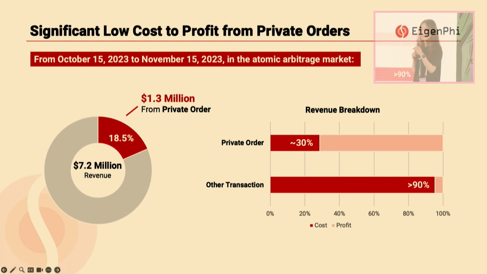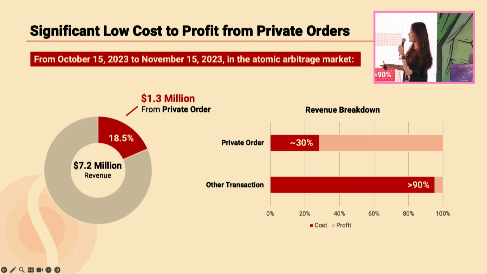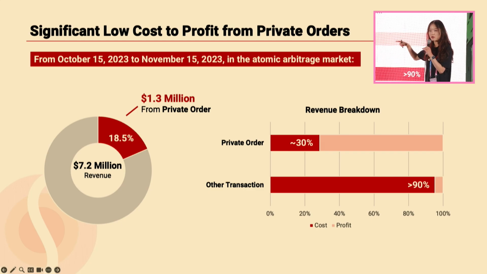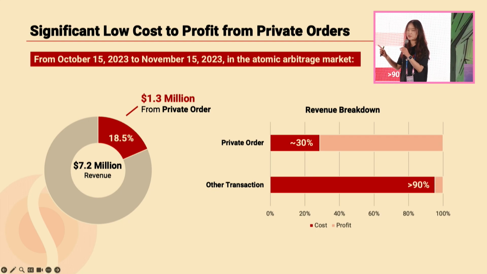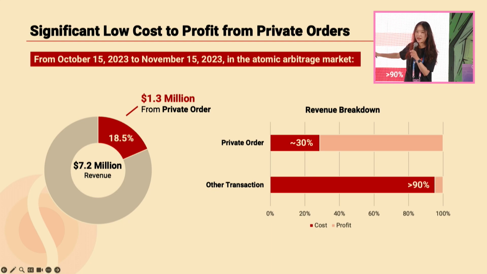As we have investigated from October to November in 2023, we found that in the whole arbitrage market, over $7 million in revenue was generated, and over 18% was generated from backrunning private orders. And more impressively, if we break down the revenue structure, we find that backrunning private orders is super cheap, because only 30% of the whole revenue was paid as cost.